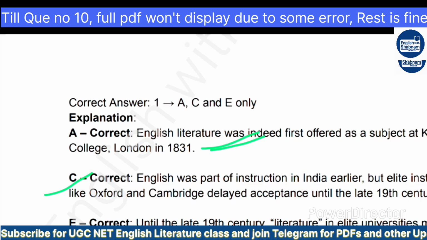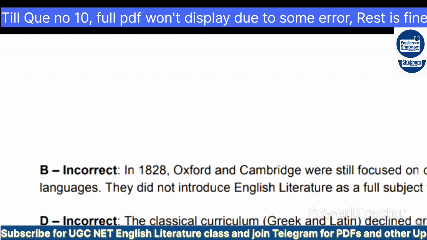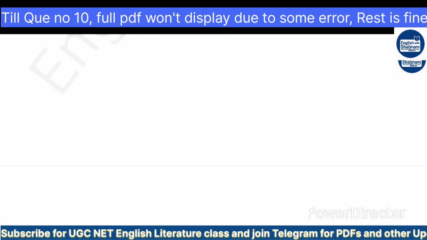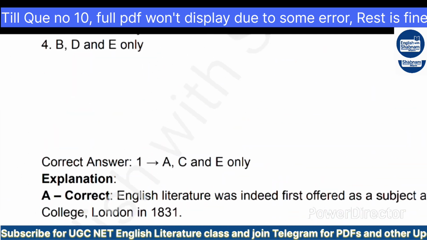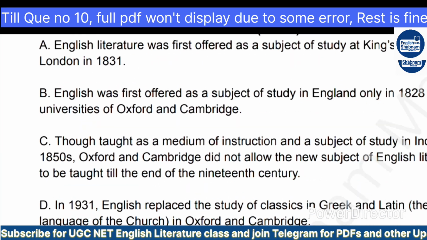English was a medium of instruction in India earlier, but elite institutions like Oxford and Cambridge delayed acceptance until the late 19th century. Then option E is also correct. Until the late 19th century, literature in elite universities meant Greek and Latin texts, not vernacular or English. So this was the matter of the confusion here. These two options were incorrect. If any of you have found this correct, you can simply comment, or if this is incorrect, you can also notify.